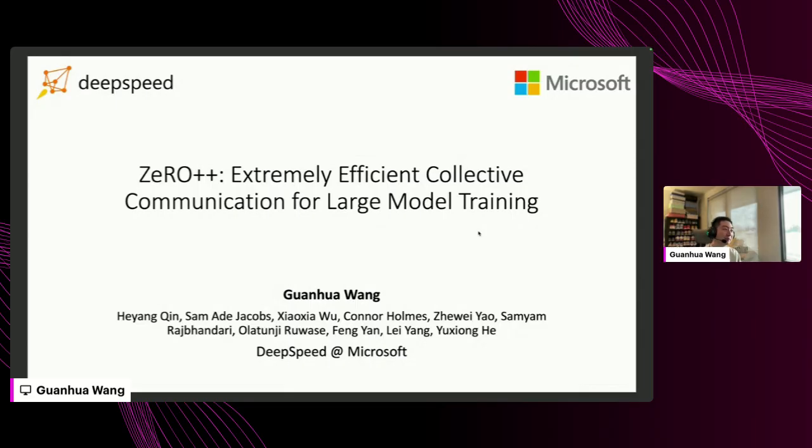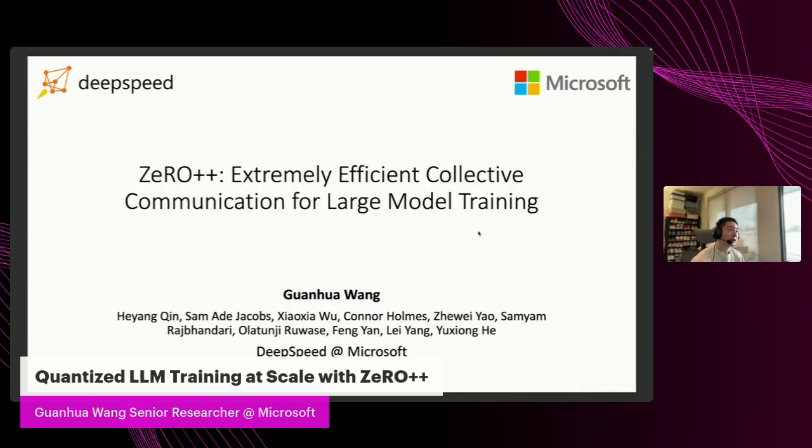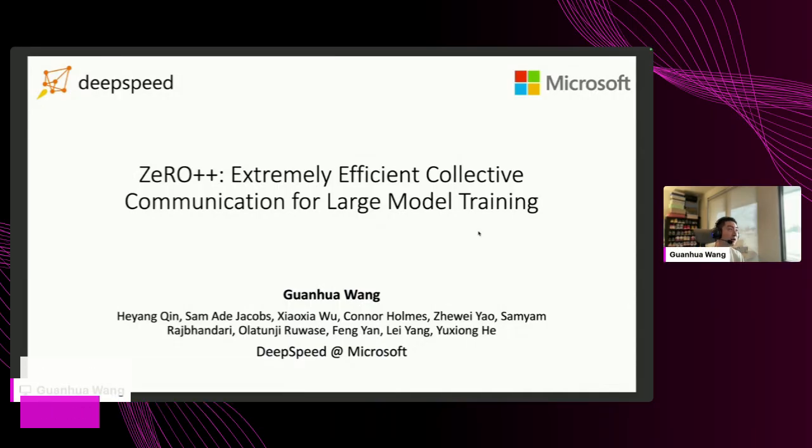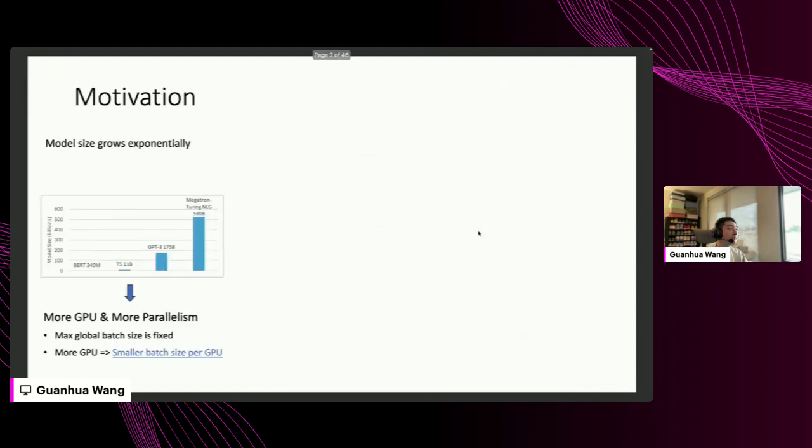Cool. Hi everyone. I'm Guanhua Wang. I'm a senior researcher in the DeepSpeed team at Microsoft. And today I'm going to talk about how we train large language models at scale using quantization methods. The project I want to talk about is ZeRO++, which is extremely efficient collective communication for large language model training. This is joint work with my teammates at the DeepSpeed team.